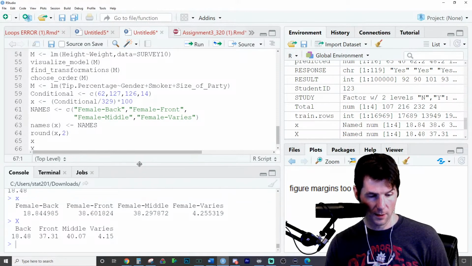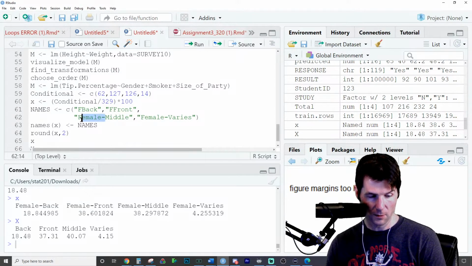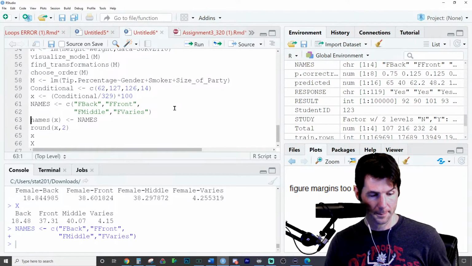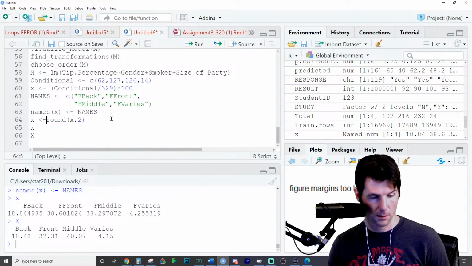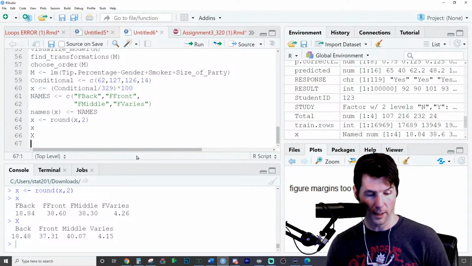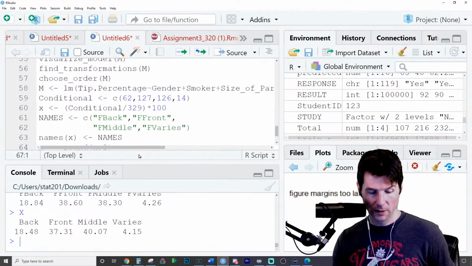Yeah, I mean, look at this right here. And you know what? Let's make this smaller. I just don't like how long the names look because they don't really match up well when I do that. There we go. And let me overwrite x with this. There we go. Okay, here we go. So this is the way to look at it right here. We'll make it nice and big so everyone can see.